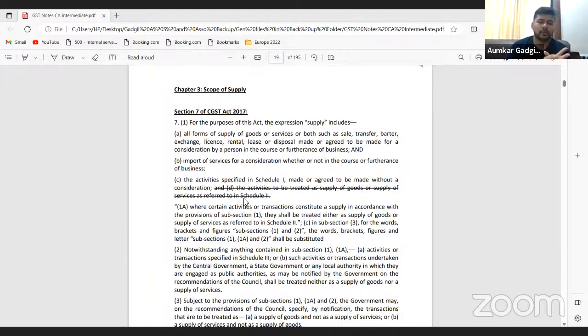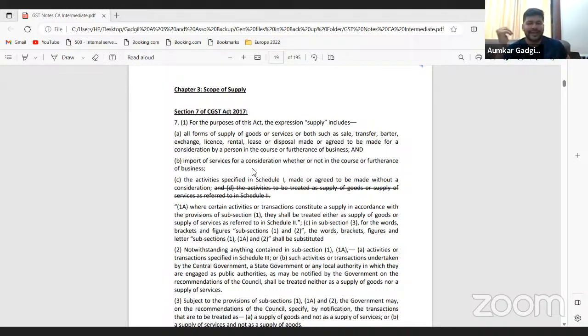Then after that, we discussed what is relevant in supply as a taxable event, and what is relevant for levy of GST. So we said that supply being a taxable event is the most relevant thing that needs to exist. And now, to understand what we mean by supply, we started our discussion with scope of supply as a chapter, that is section 7.